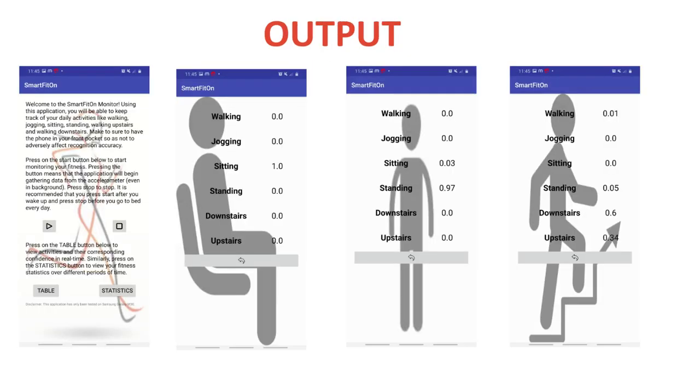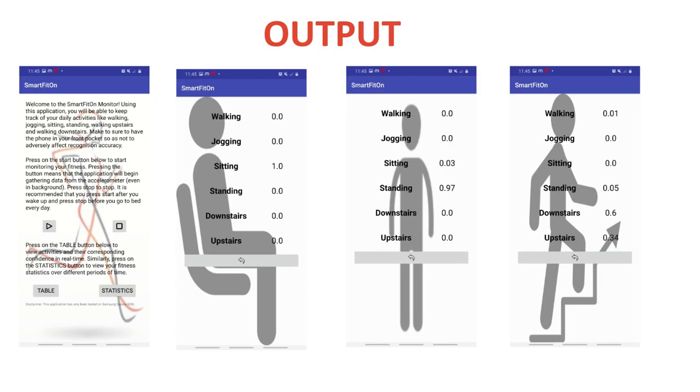After we have obtained the accuracies, we have implemented the CNN model and integrated it with our Android application. The first one is the home page. This is the welcome page, and one will be able to keep track of all the daily activities like walking, jogging, sitting, standing, walking upstairs, and walking downstairs. It is advised to place the phone in your front pocket to not adversely affect the recognition accuracy. Once done, we will be pressing the start button to monitor the fitness.